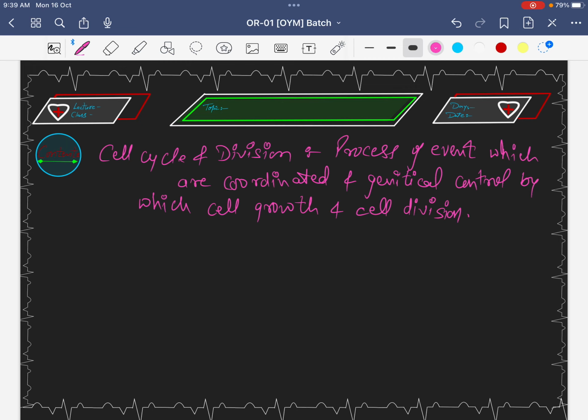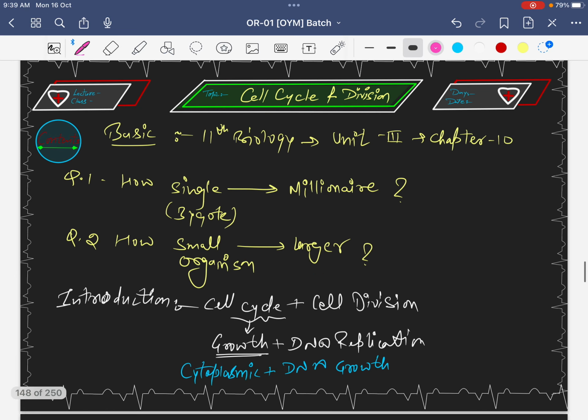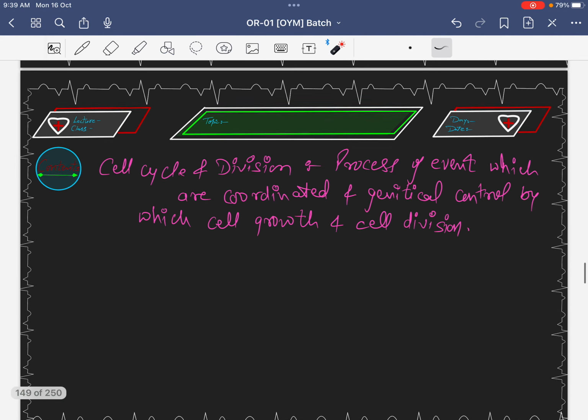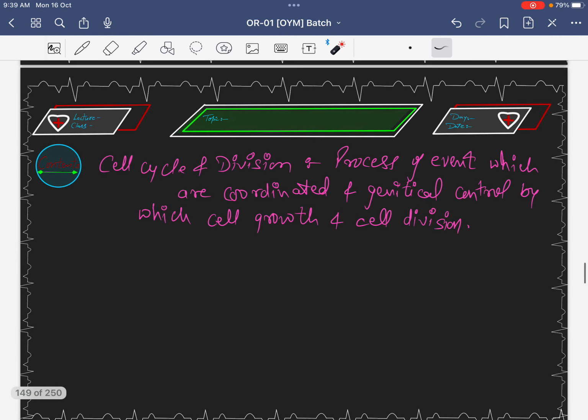So we come to our introduction part, the first slide of this chapter. As I told you, cell cycle and cell division means first of all the cell completes its cycle, and after completing this cycle the cell will go to the division phase. We convert this concept here into a few conceptual lines.